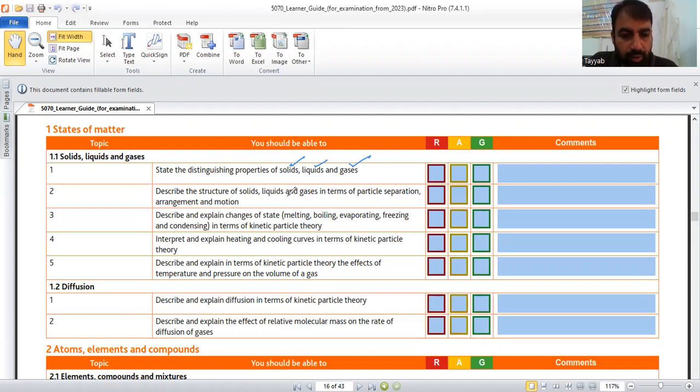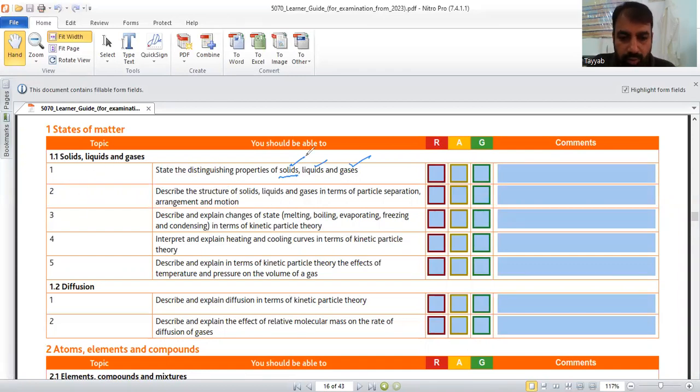If we simply distinguish them, solids have a fixed shape with a regular arrangement of the particles. Liquids do not have a fixed shape. They occupy the shape of the container in which they are present. And gases also do not have a fixed shape. They occupy the whole space of the container.